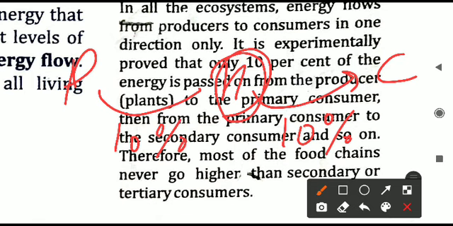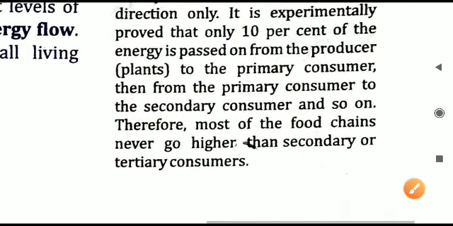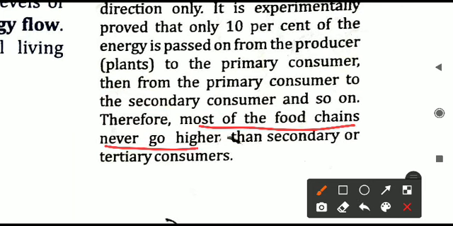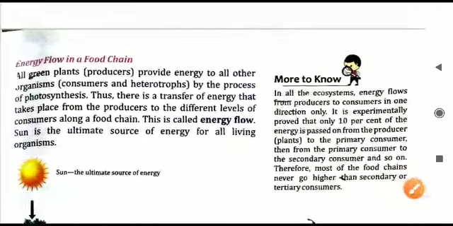So ultimately it will be a very small amount of energy that will move up to the higher trophic level, up to the higher carnivore level. So we can say that most food chains never go higher than the secondary or the tertiary consumer, because up to that level only a very small amount of energy is being transferred. When the particular food chain reaches the tertiary level, the food chain is ultimately stopped there. So that is the flow of energy, how it is taking place.